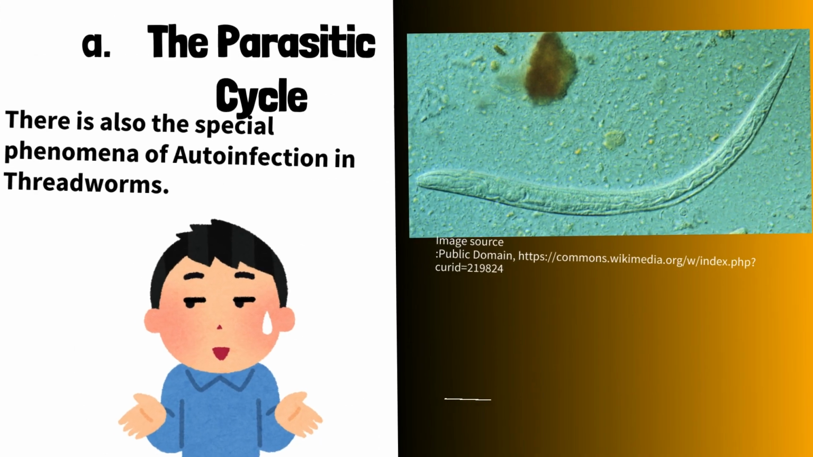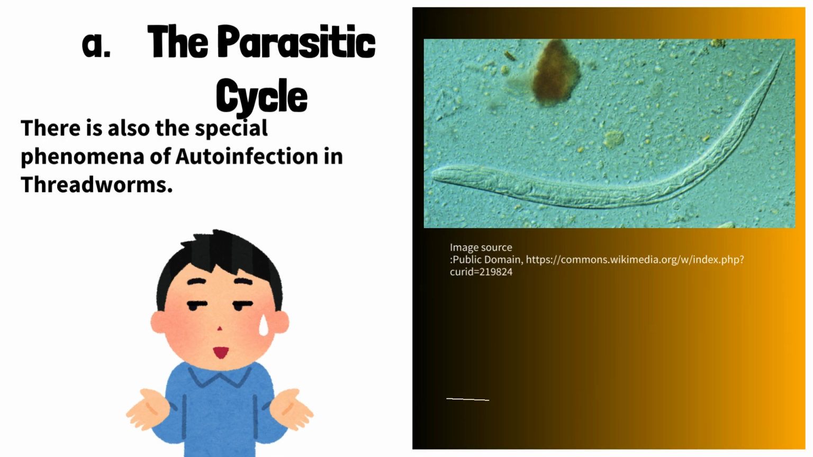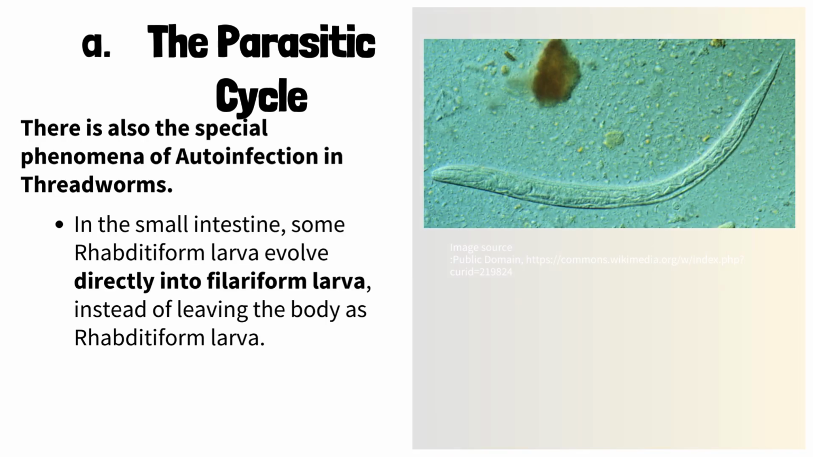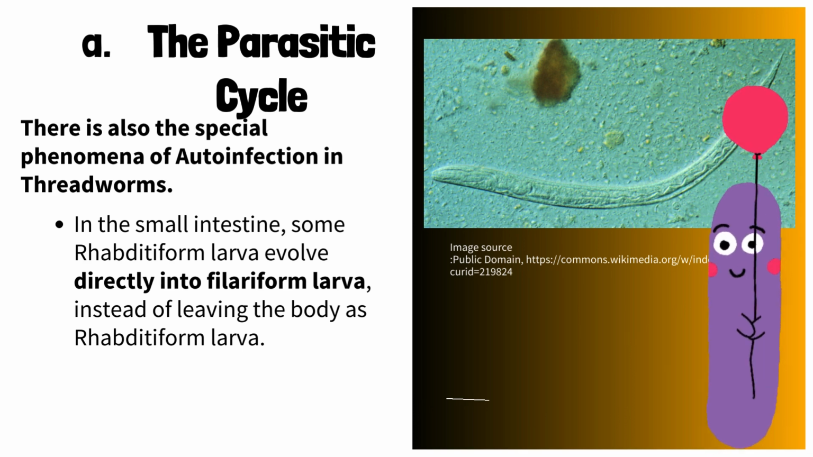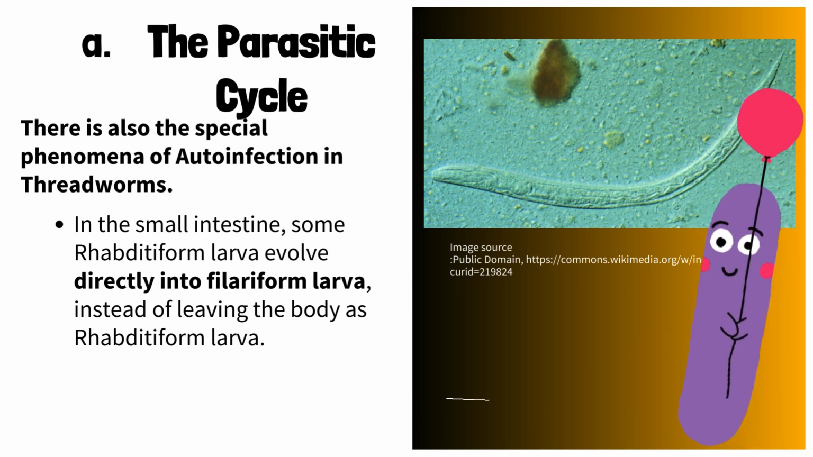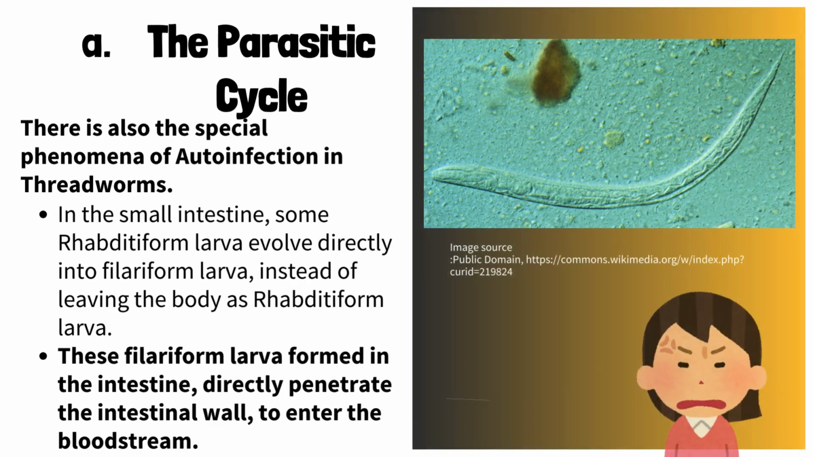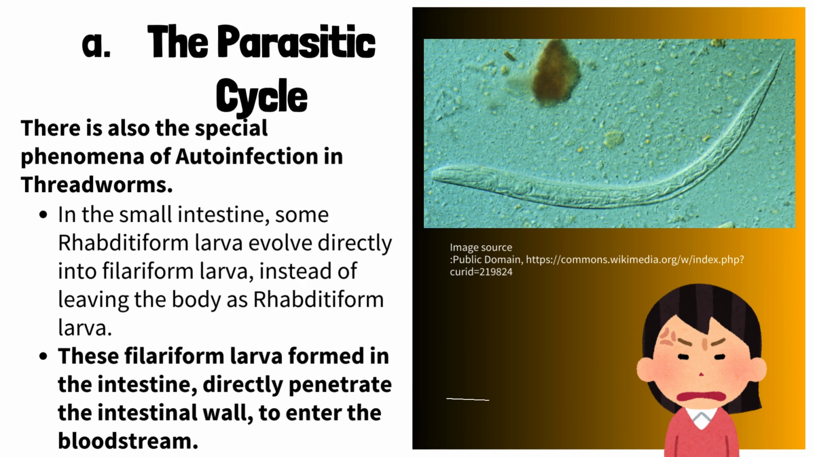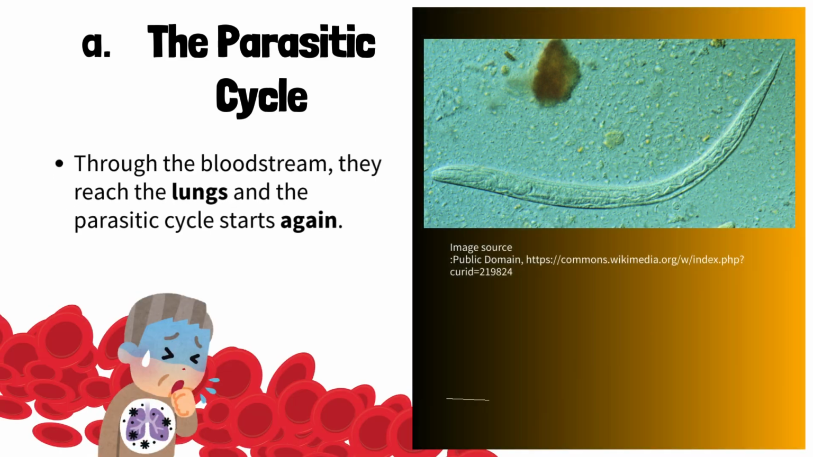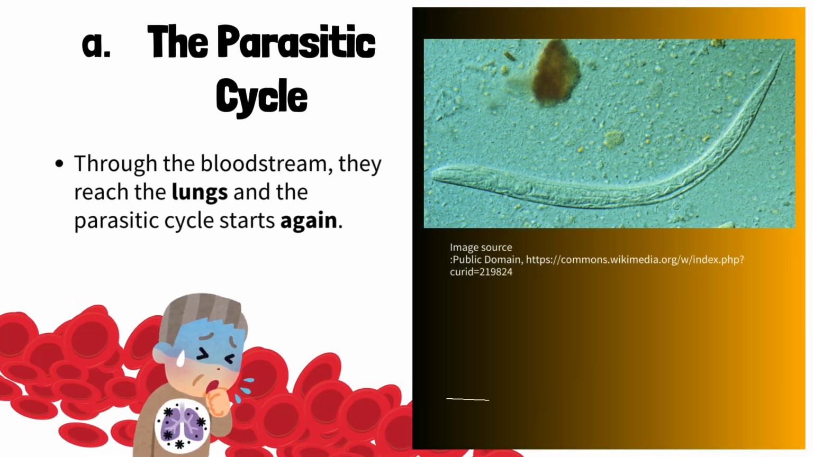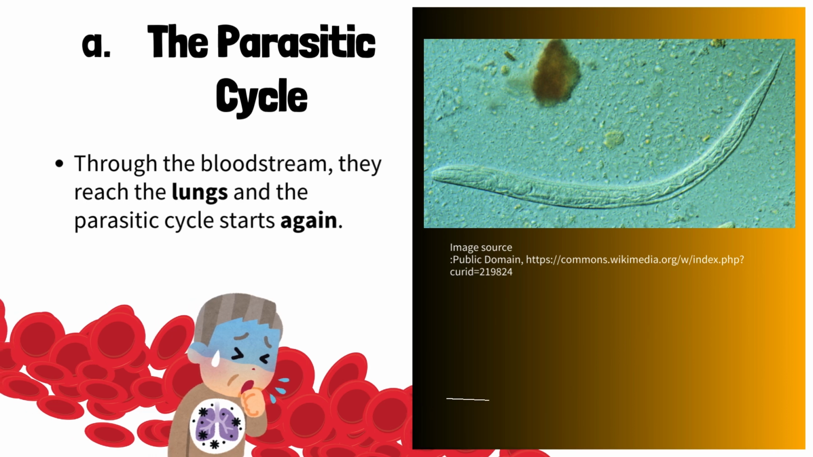Again, there is also the special phenomenon of auto-infection in threadworms. In the small intestine, some rhabditiform larvae evolve directly into filariform larvae. Instead of leaving the body as rhabditiform larvae, these filariform larvae formed in the intestine directly penetrate the intestinal wall to enter the bloodstream. Through the bloodstream, they reach the lungs, and the parasitic cycle starts again.